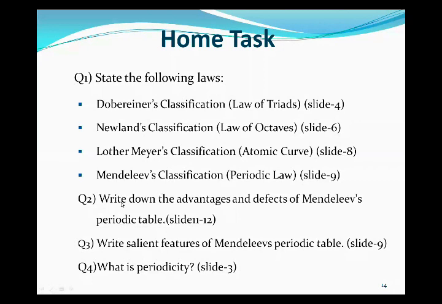Now question number 2: write down the advantages and defects of the Mendeleev periodic table. The answer to this question is present on slides 11 to 12, and you can also take help from your textbook. Next, write a salient feature of the Mendeleev periodic table, which is present on slide number 9. And what is periodicity? This is present on slide number 3. So find the answers to these questions and write them in your copies.